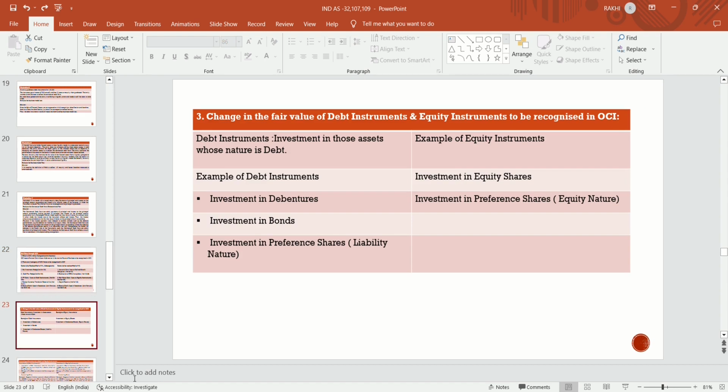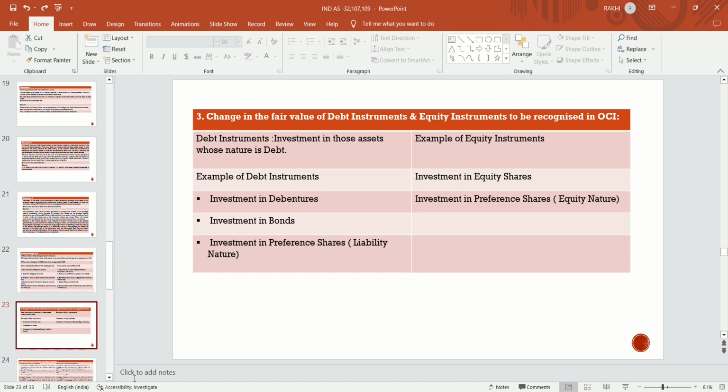Now, change in the fair value of debt instruments and equity instruments is to be recognized in OCI. If there is a change in the fair value of a debt instrument, what are the debt instruments? Firstly, we will check the examples of debt instruments and equity instruments. A debt instrument is an investment in assets whose nature is debt, like receiving principal and interest: investment in debentures, investment in bonds, investment in preference shares of liability nature, not of equity nature.